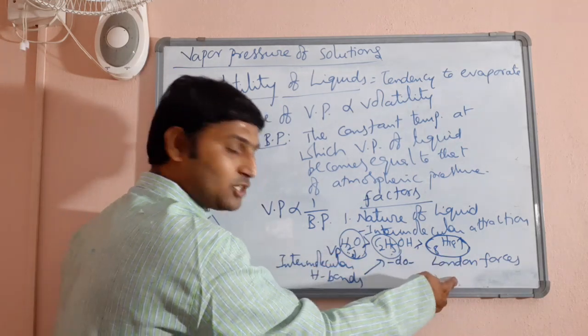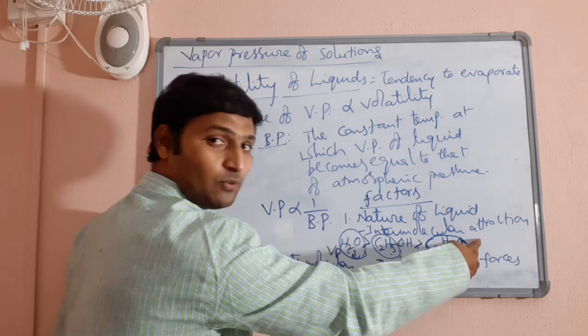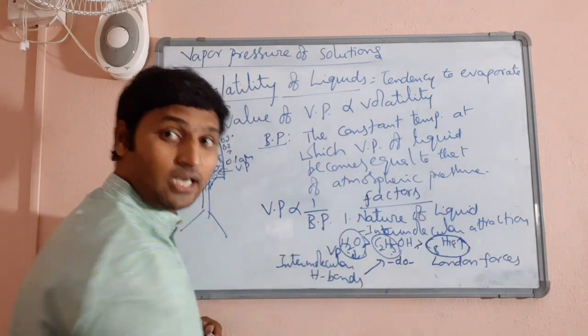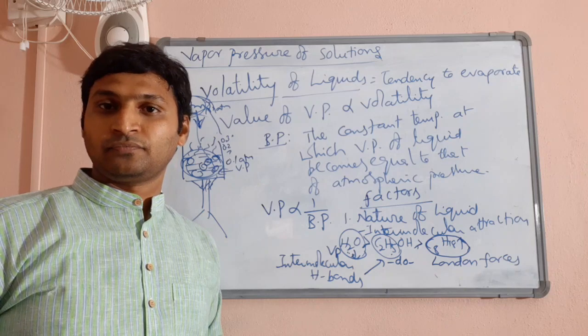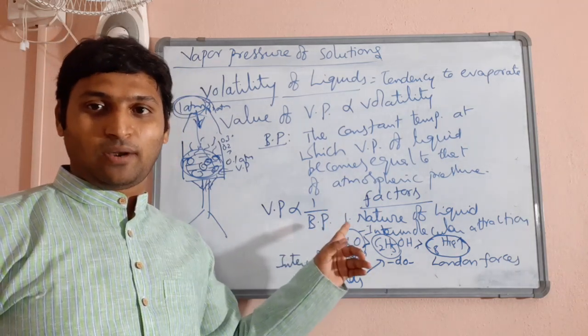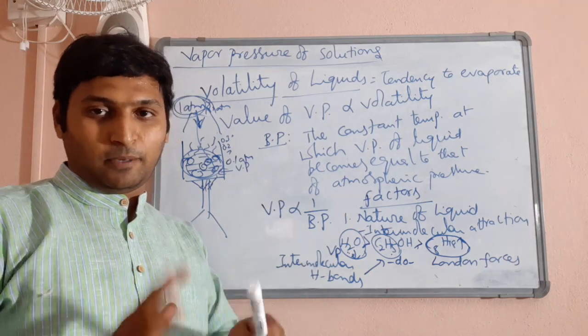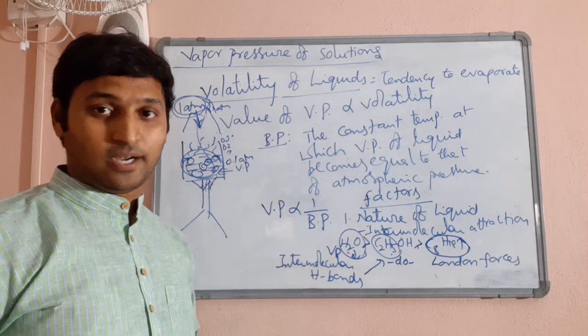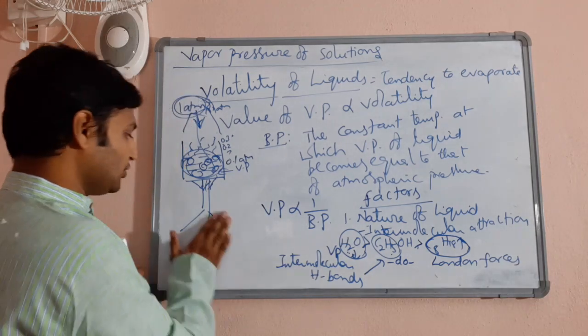Whereas this has the weakest forces, so it exhibits the highest vapor pressure, so lowest boiling point, most volatile. That is the effect of the nature of the liquid on vapor pressure. That is the effect of interparticle forces.